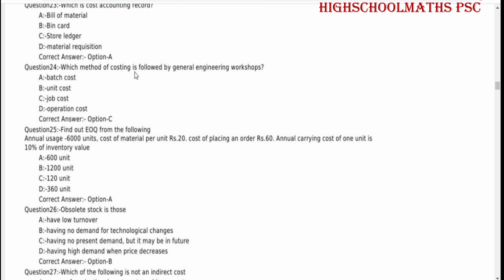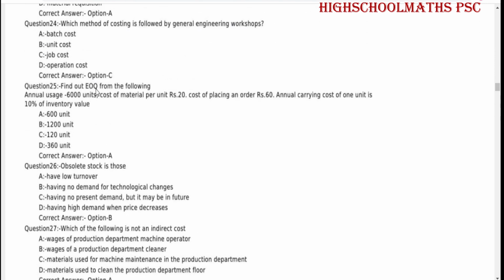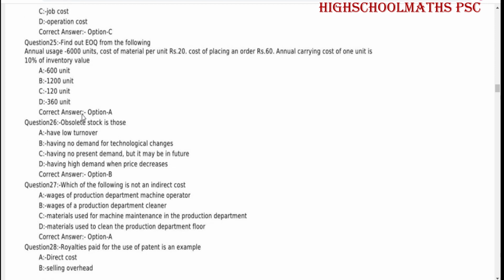Which method of costing is followed by general engineering workshops? Job cost. Find out EOQ from the following: annual usage 6000 units, cost of material per unit rupees 20, cost of placing an order rupees 60, annual carrying cost of 1 unit is 10% of inventory value. The correct answer is 600 units.